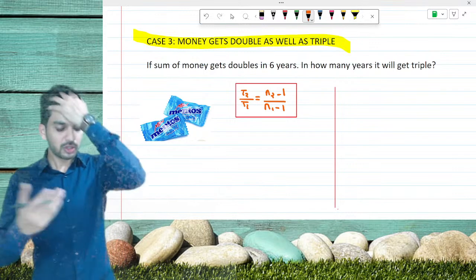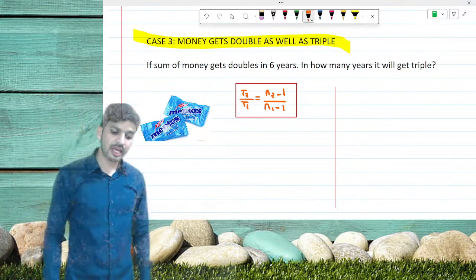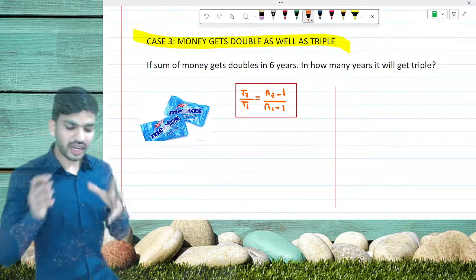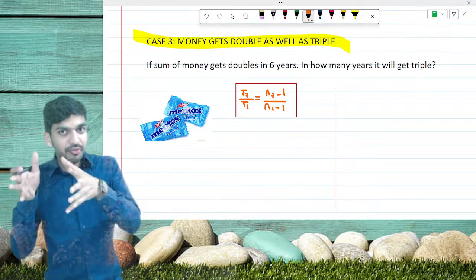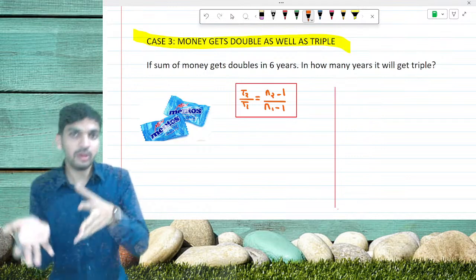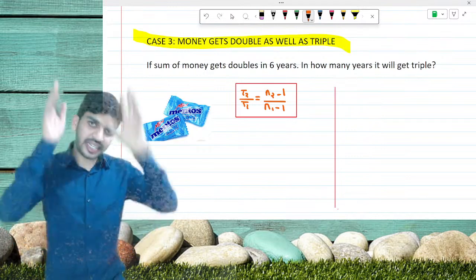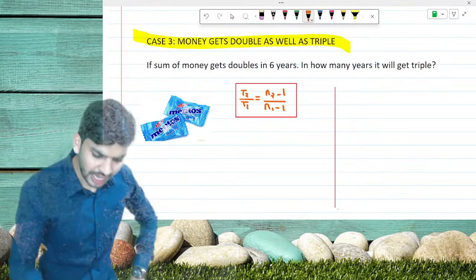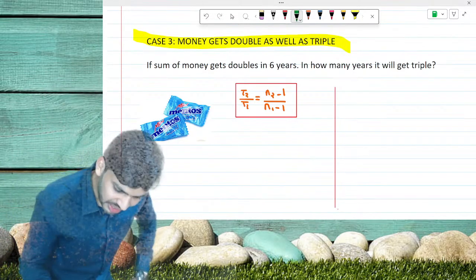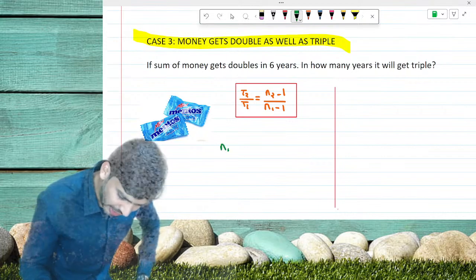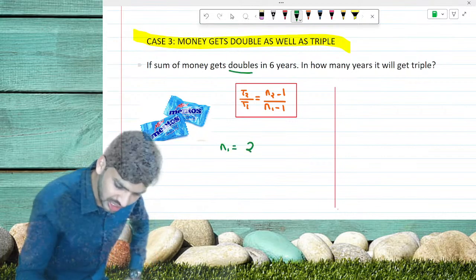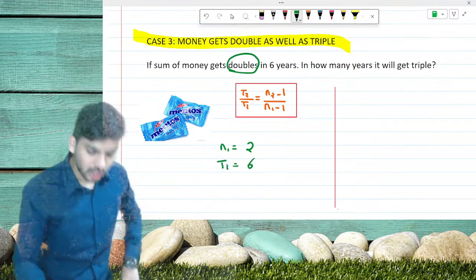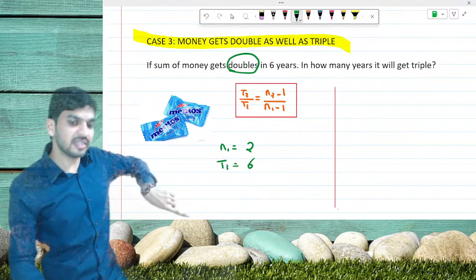So let's continue. Here a sum of money gets doubled in 6 years. So here again, time 1 and the amount it is getting doubled or tripled, time 2 and the amount it is getting doubled or tripled. For time 1, they have given money is getting doubled, so N1 is equal to 2, because it is doubled in 6 years. So time 1, to get double, it takes 6 years.